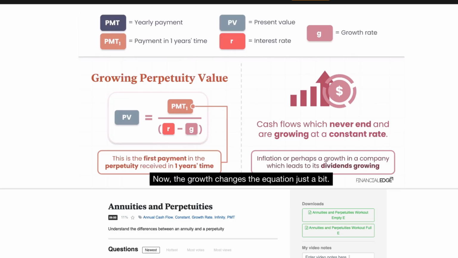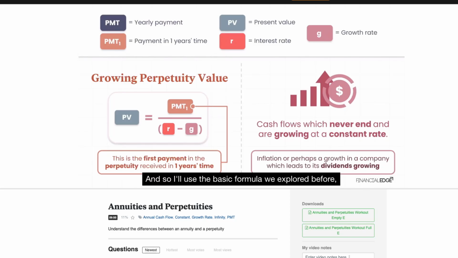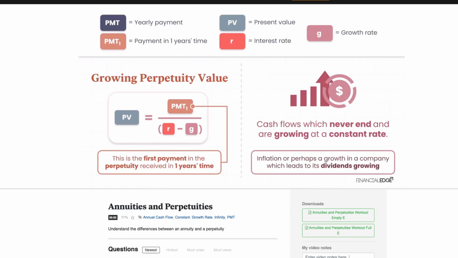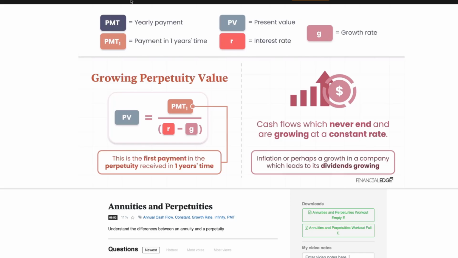Now the growth changes the equation just a bit. I still want to find the present value of the growing perpetuity, and so I'll use the basic formula we explored before, but in this case the formula will have a denominator, so the bottom, of R minus G, or I minus G if you want to use I instead.